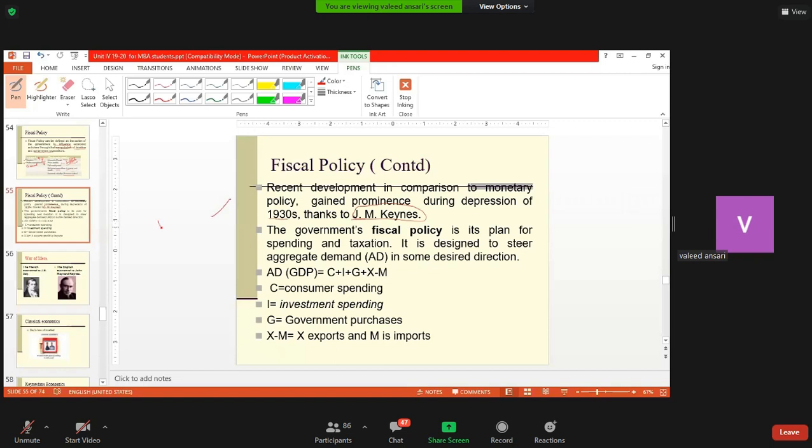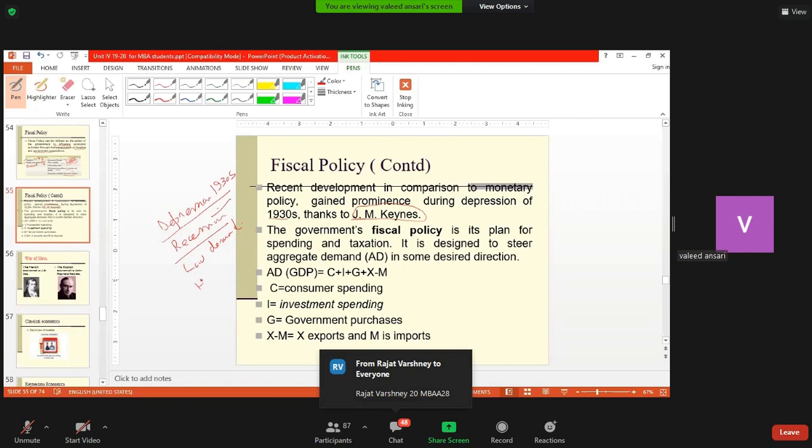Now, all of you must have heard about the depression of 1930s. Depression is a severe form of recession. Recession is a period where there is low demand, high unemployment, and all the economic activities are at a very low level. Recession may be a period of 2 years to 10 years maximum, but when it goes on and gets sustained over decades, then it turns into depression. So it is a severe form of recession.